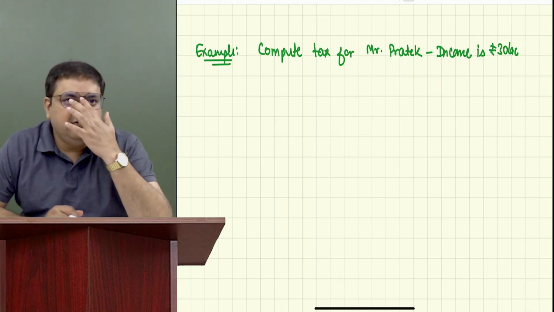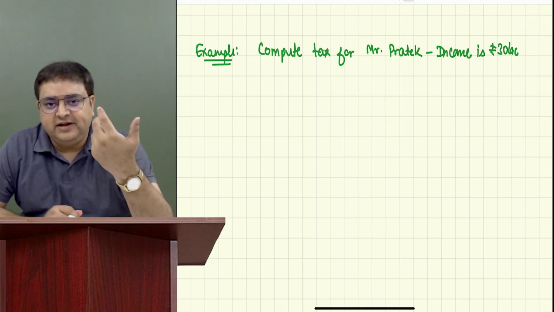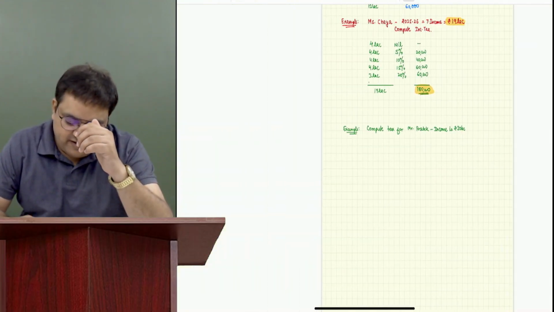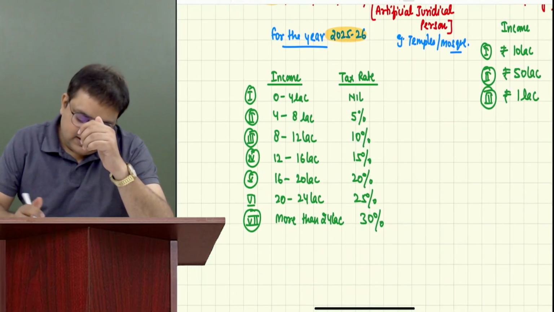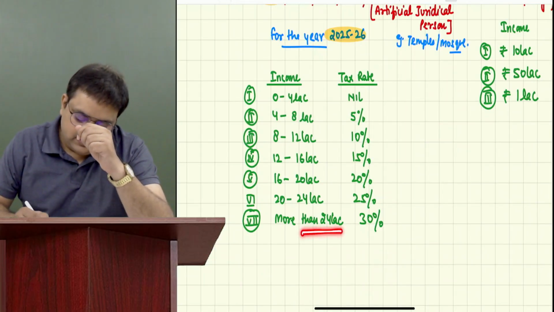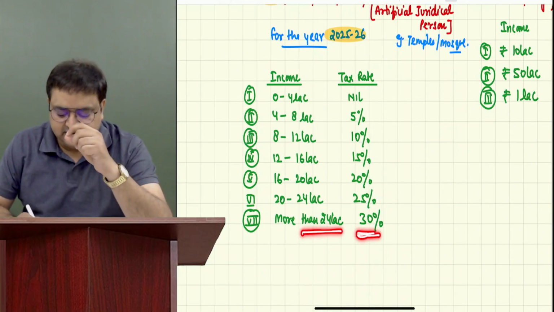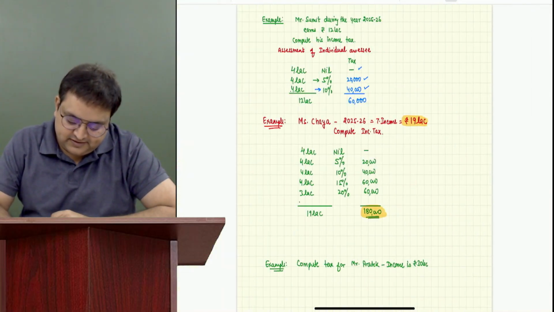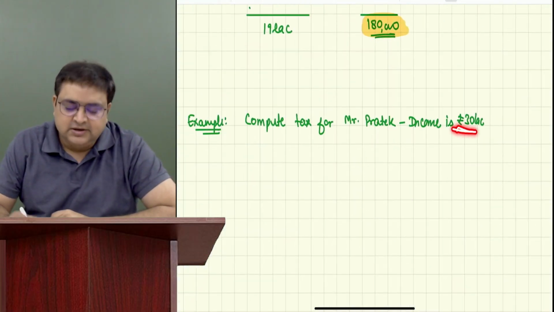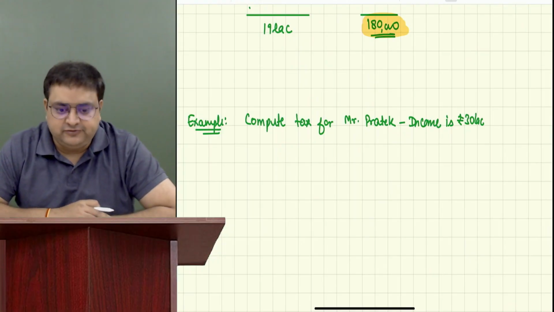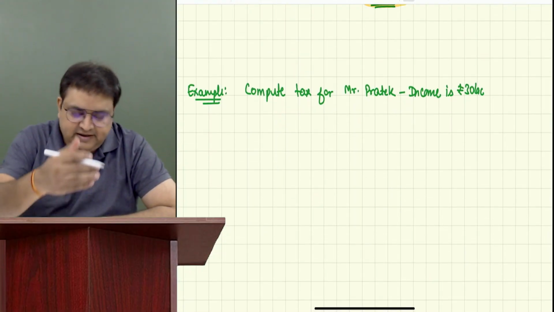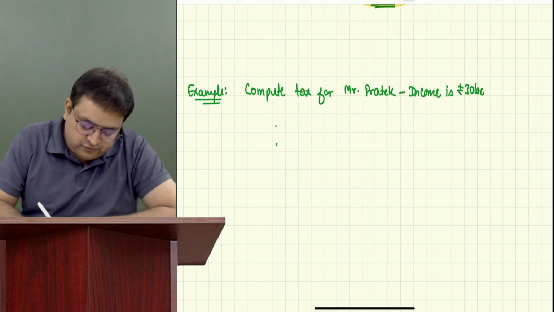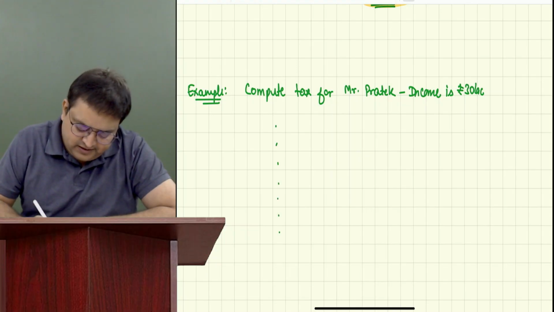What is the maximum level we have? Above 24, how many levels do we have? We have 7 levels, and more than 24 it is 30%. So this person is crossing the 7th level also. So what I'll do, I'll leave some lines: 1, 2, 3, 4, 5, 6, 7 or 8.